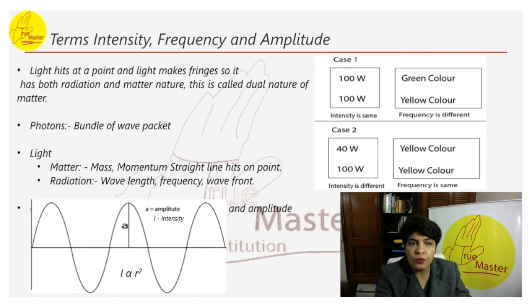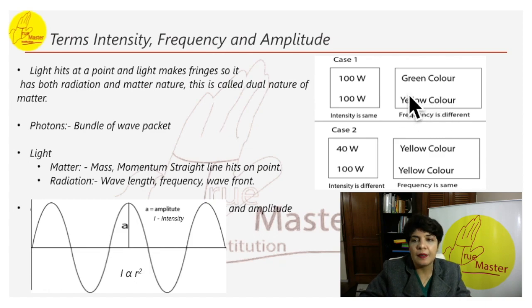Let me explain with an example. Let us clear the two terms, intensity and frequency, using an example. Look at case one: 100 watt of green color light, and the second, 100 watt of yellow color light. The intensity is 100 watt. So I am saying intensity is the same and frequency is different.